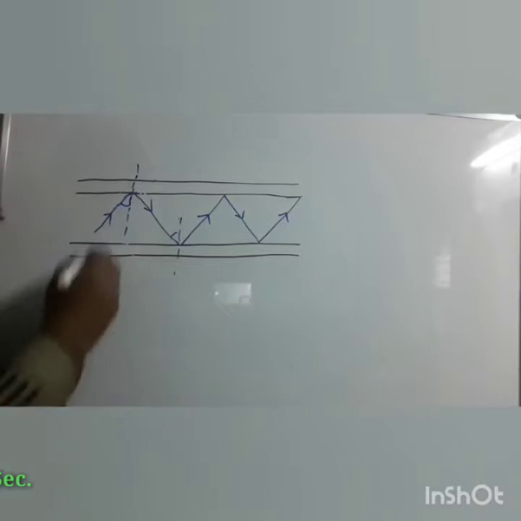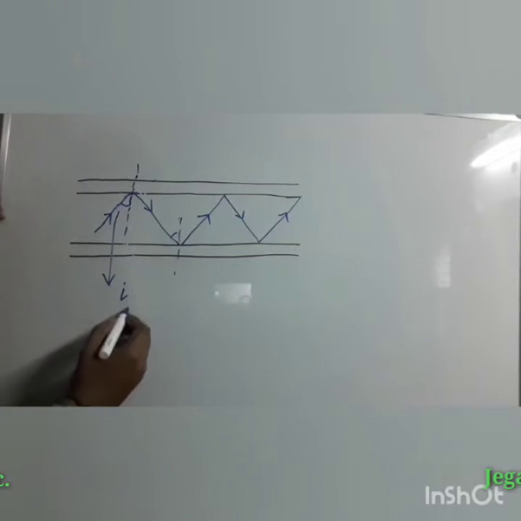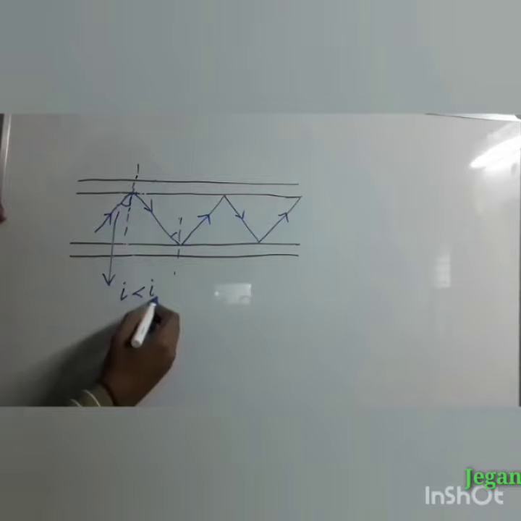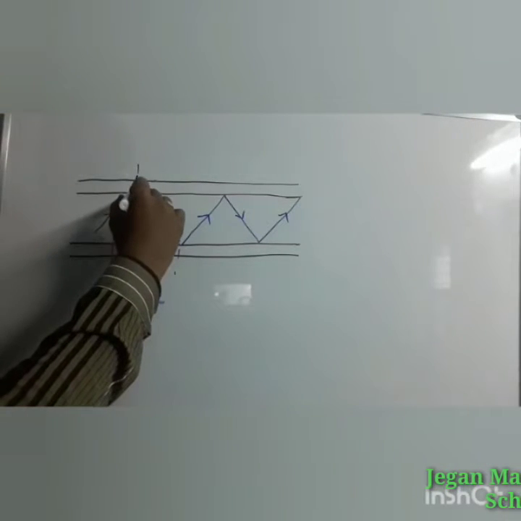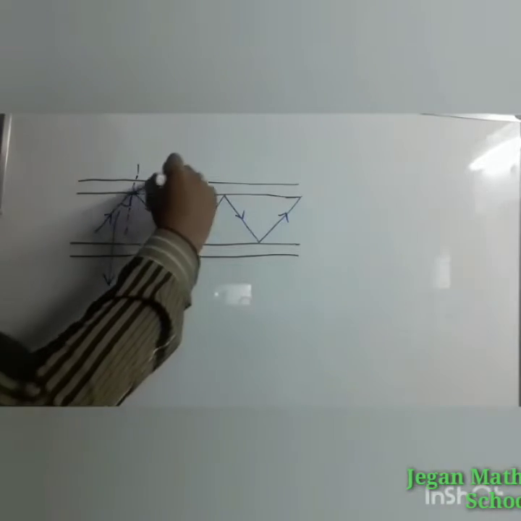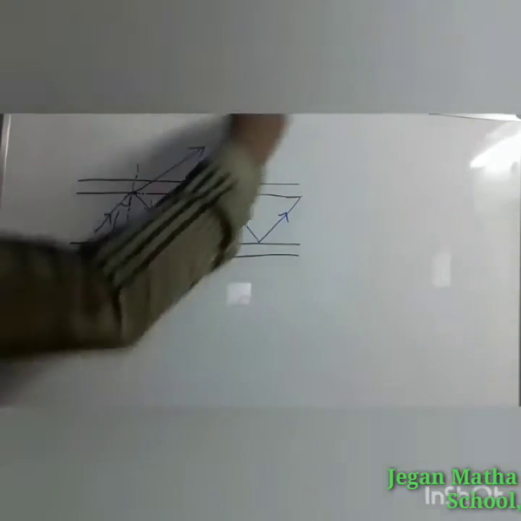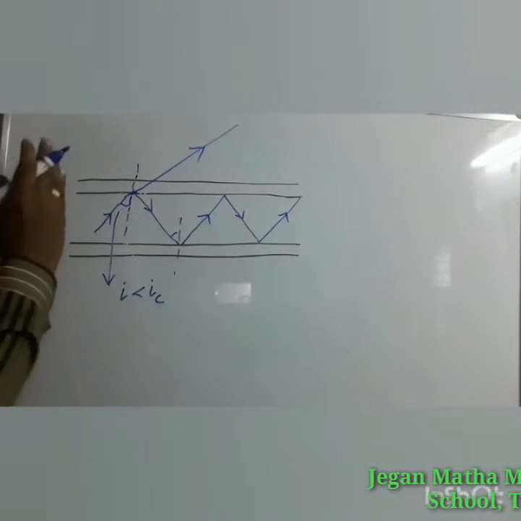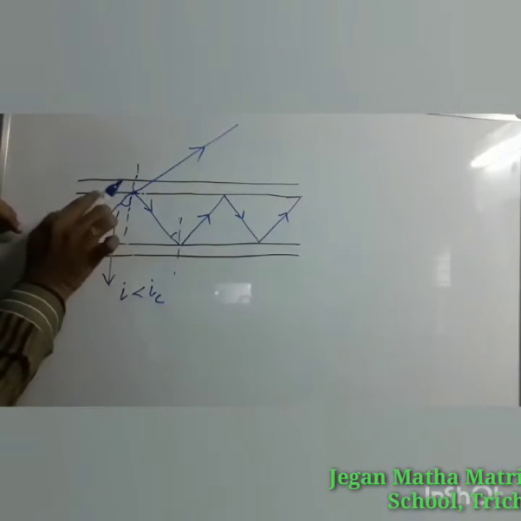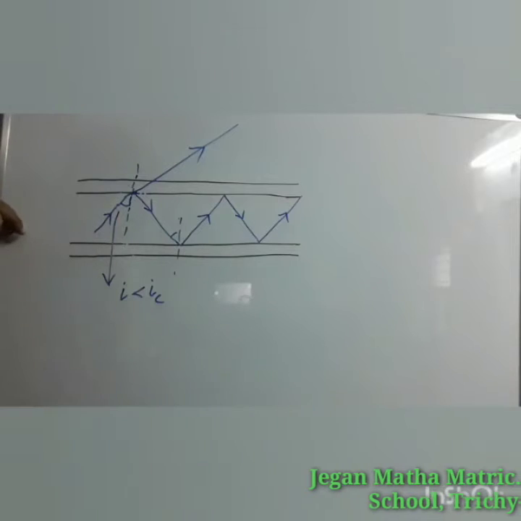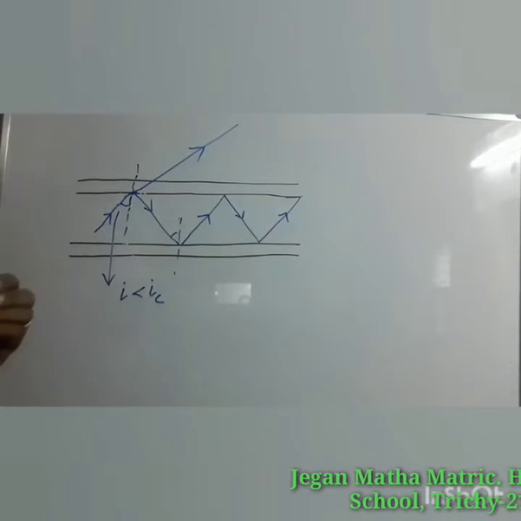Here this angle is less than the critical angle. Then what will happen? That signal undergoes normal refraction, so that can escape into the cladding. So we can't send the light signal from one place to another place. So the angle of incidence plays an important role in optical fibers.